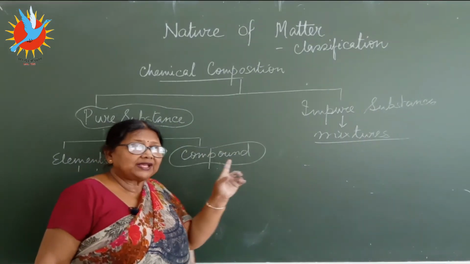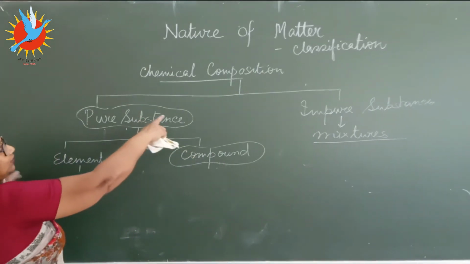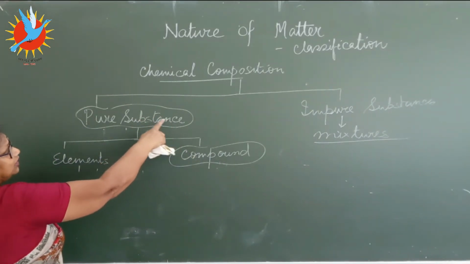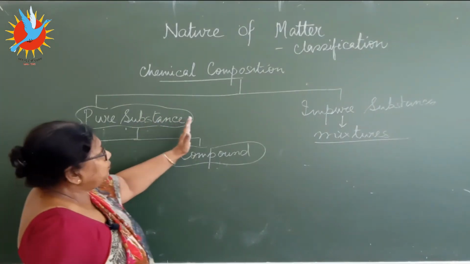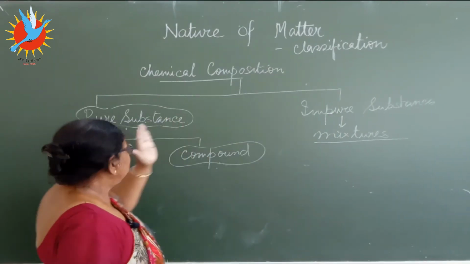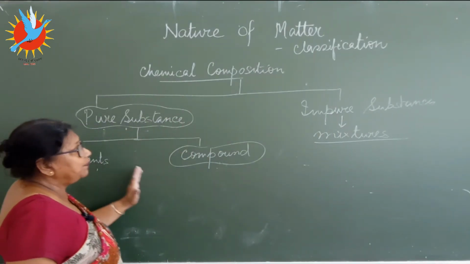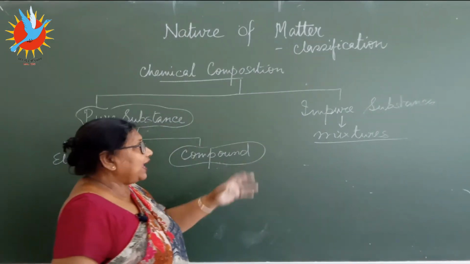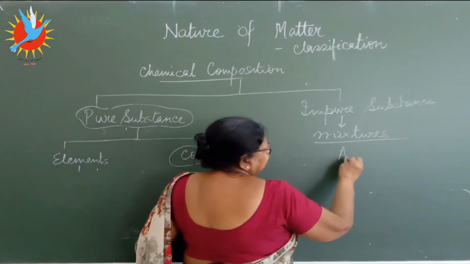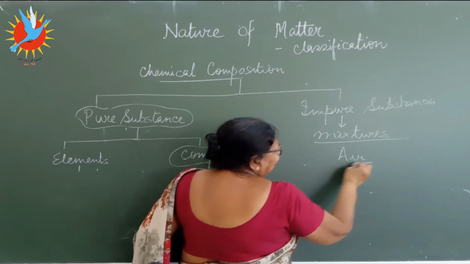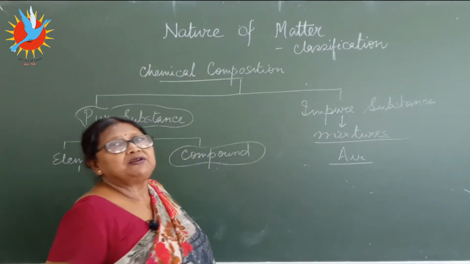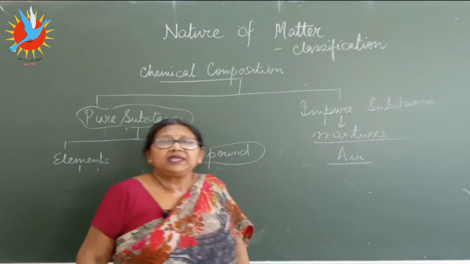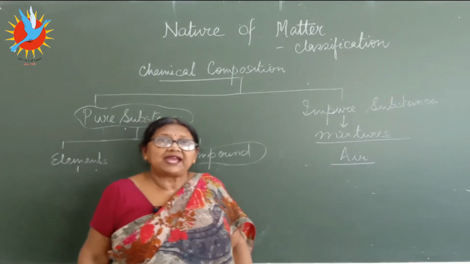Clear? So quickly, according to the composition, matter is divided into pure and impure. Pure has elements and compounds, and impure has the mixture. Right. Now air, you have done the example, air. Is air a mixture or a compound? Air is a mixture of many gases.